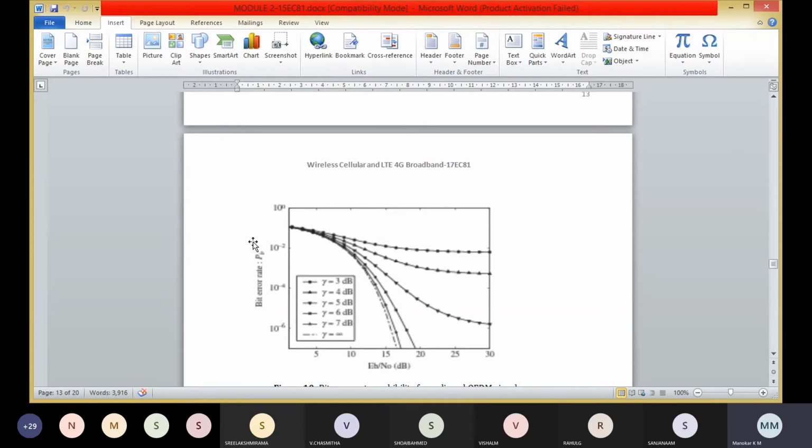Here this figure shows the bit error rate for the OFDMA system with L equal to 2048 subcarriers and 64 QAM modulation. As the SNR increases, the clipping error dominates the additive noise and the error floor is observed. Here the error floor is inferred from the point by letting the noise variance n naught by 2 be equal to 0.